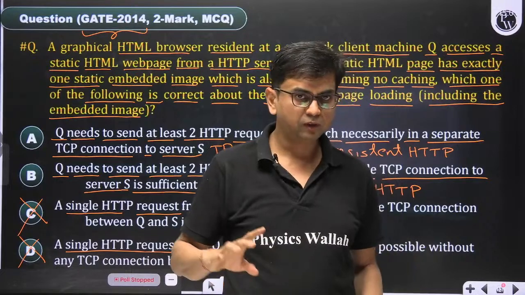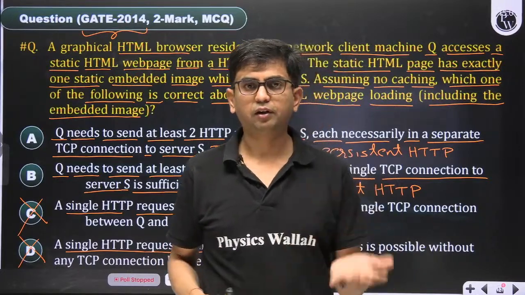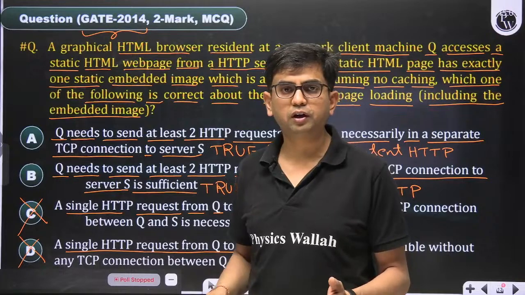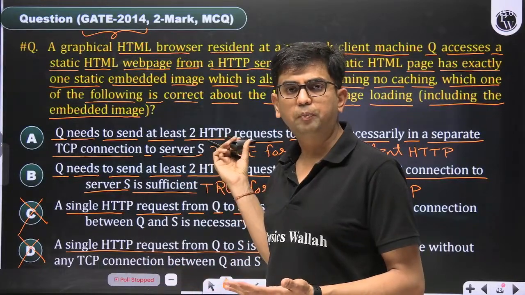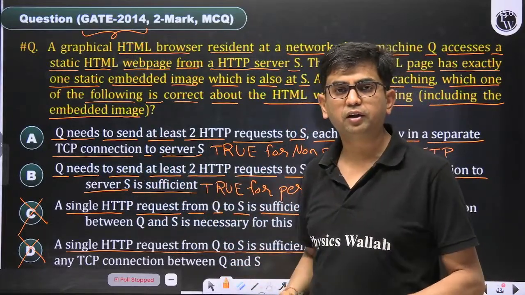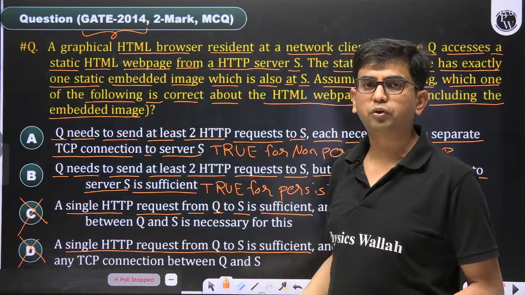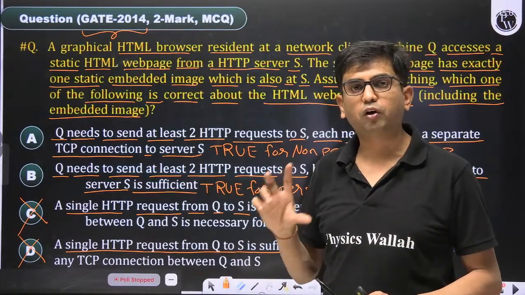If this were a multiple select question, then as per non-persistent, this statement is correct, and as per persistent, this statement is correct. But this question is not multiple select. This is a multiple choice question, and we have to give the best option.